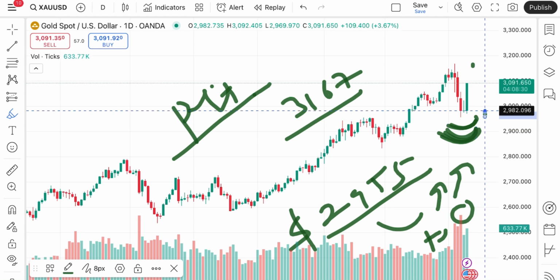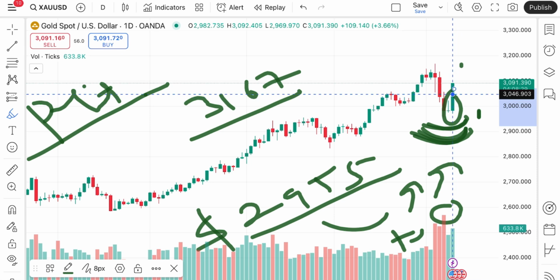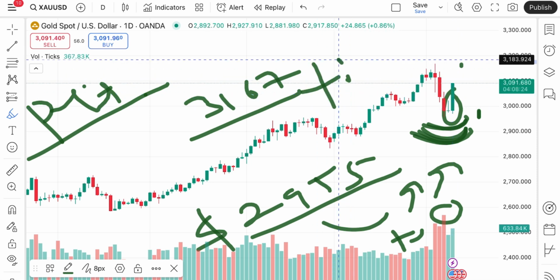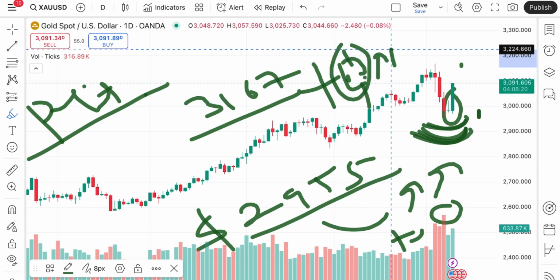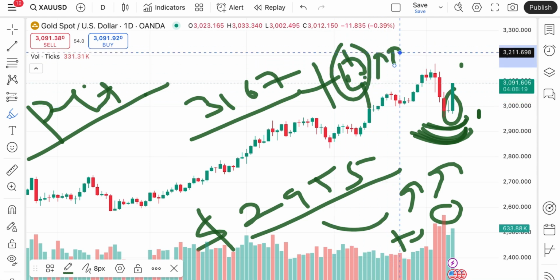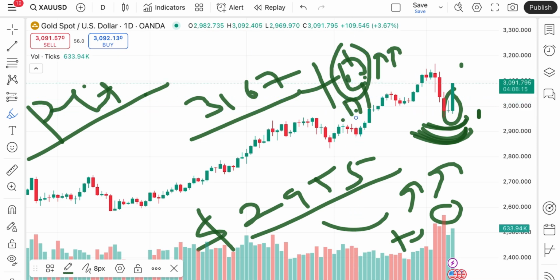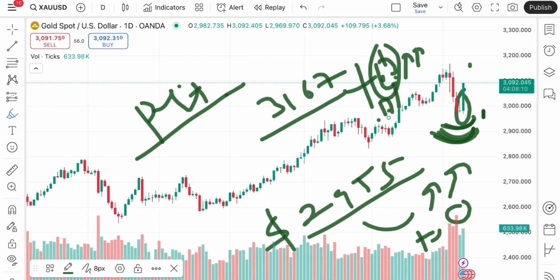Suppose the price sustains this level and a doji candle forms in between. After a doji candle, chances are high that whatever candle forms next decides the direction. If a green candle forms, chances of upside are there, but if a red candle forms, chances of going down are there. This is what we have seen on the technical side.